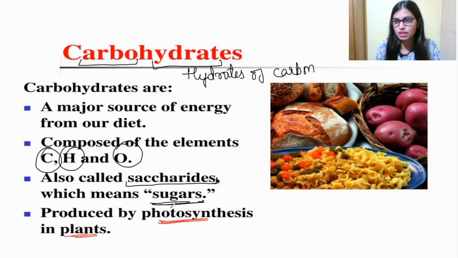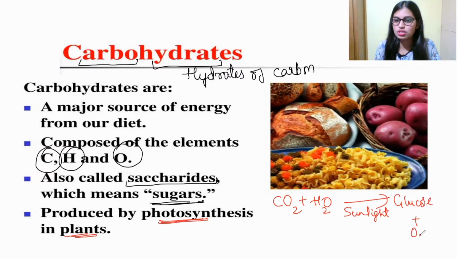Plants are autotrophs, right? Autotrophs means they prepare their own food. We depend on plants for our food, but plants prepare their own food by the process called photosynthesis. Here, by using carbon dioxide and water with the help of sunlight, plants produce glucose and also oxygen. This is the chemical reaction of photosynthesis.